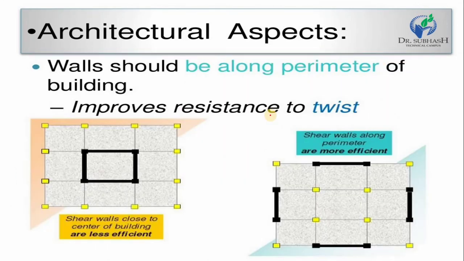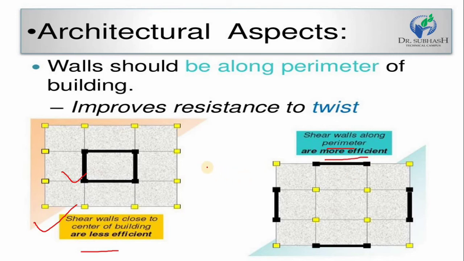In the same way, the wall should be along the perimeter of the building, which improves the resistance to twisting. Shear walls close to the center of the building are less efficient. We can provide RC wall at the mid portion of the lift and the periphery of the lift wall. So it's one type of shear wall, but it is not effective. Shear walls along the periphery are most effective.